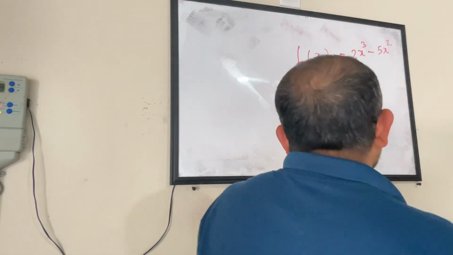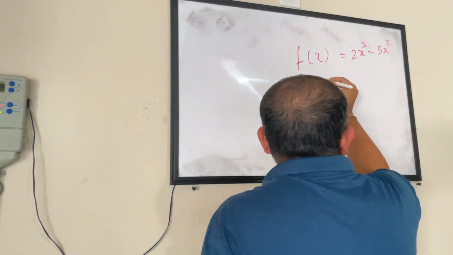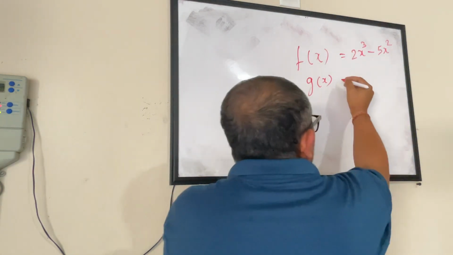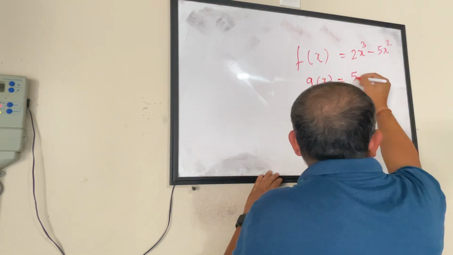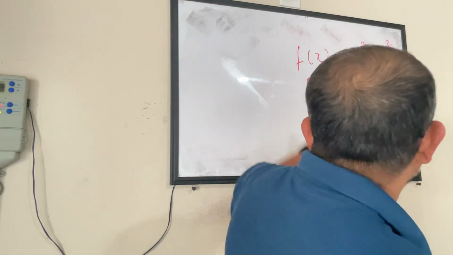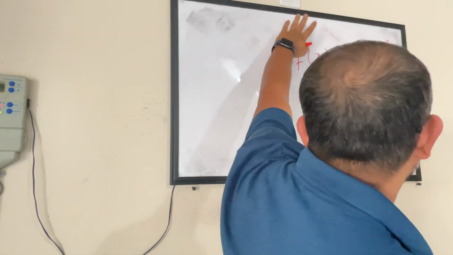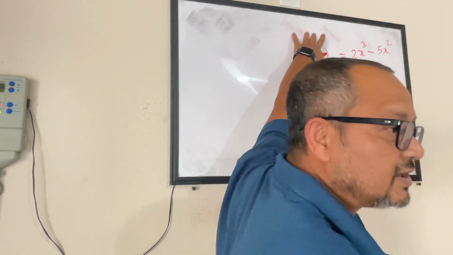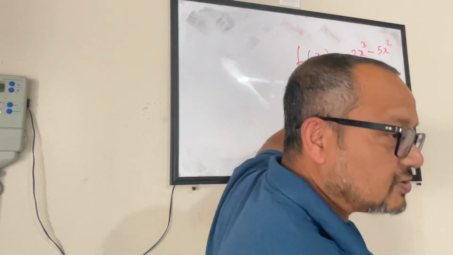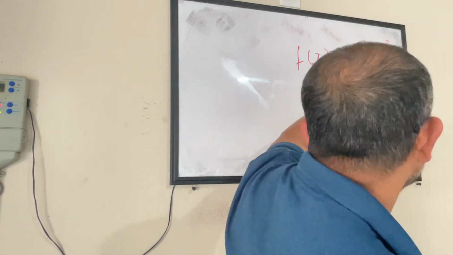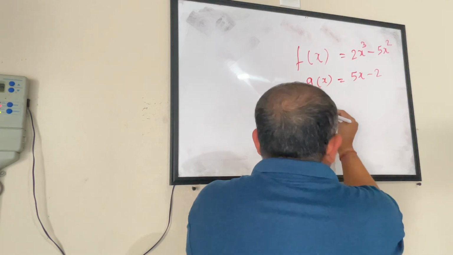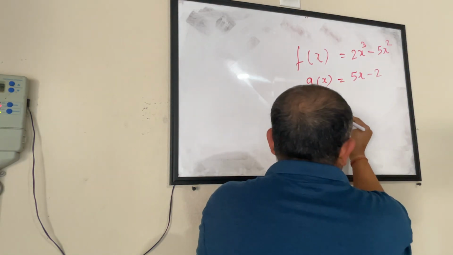Now I have another function, g of x, which is 5x minus 2. If I ask you to evaluate this for x equals 3, that is fine. Now, the fun begins when I say find out f of g of x.